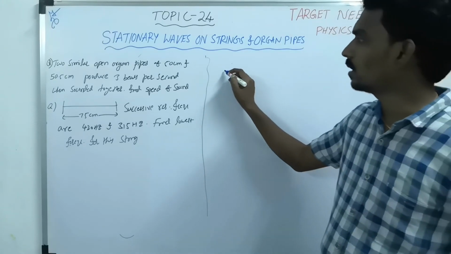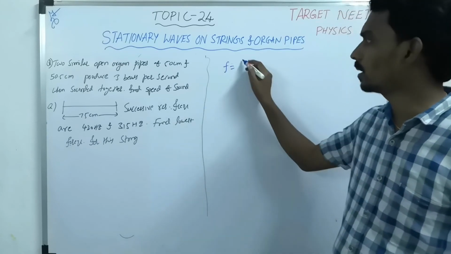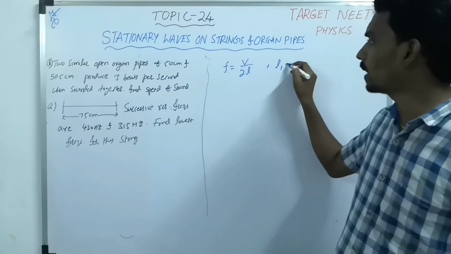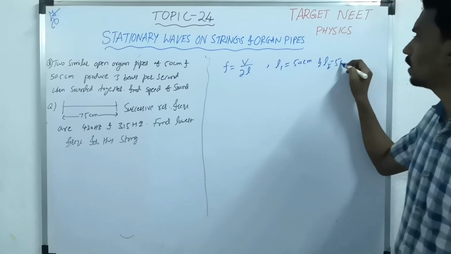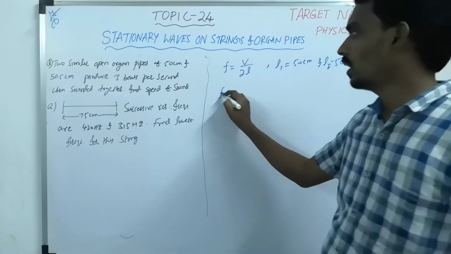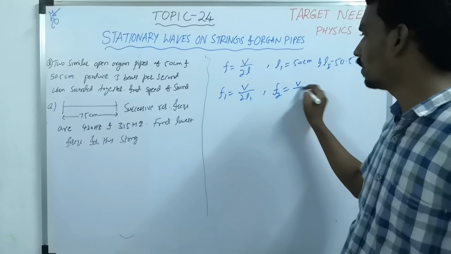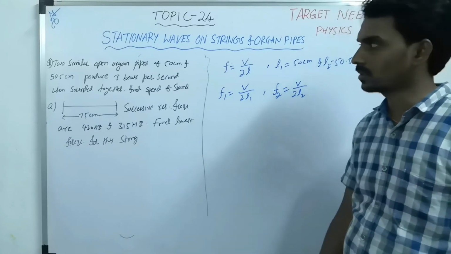So what is the fundamental frequency of an open organ pipe? V by 2L. And there are two pipes of length 50 cm and 50.5 cm. Now f1 will become V by 2L1, f2 will become V by 2L2. These are the two frequencies.